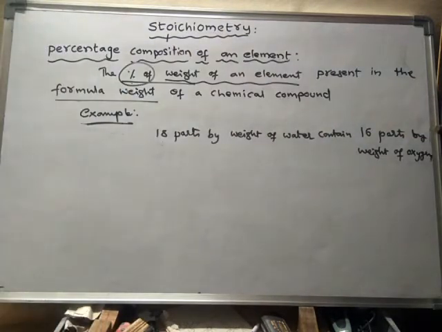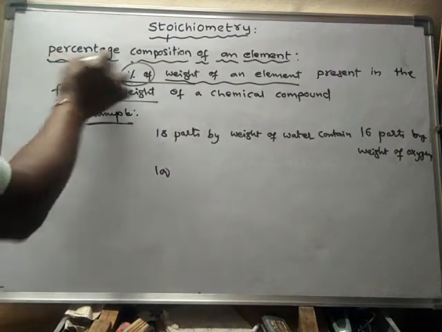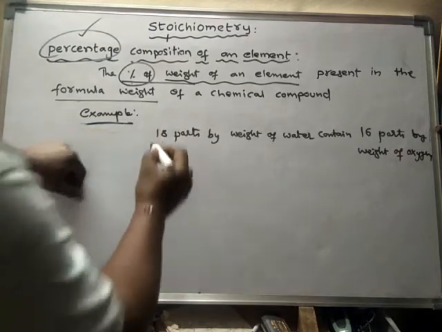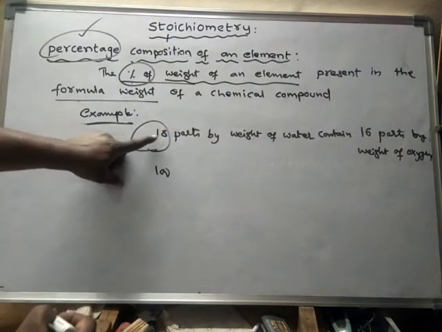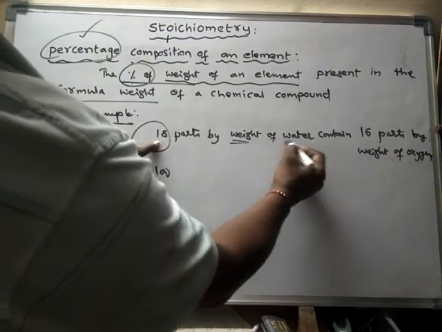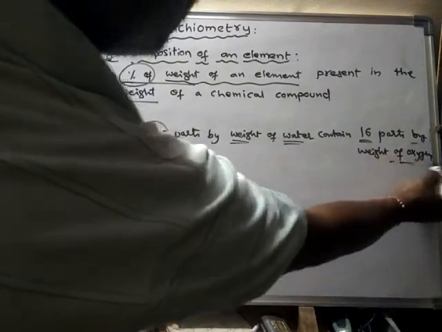Okay. So if that is the case, then 100 parts. Percentage means we have to find for 100. So for 18 parts by weight of water, 16 parts by weight of oxygen is present.